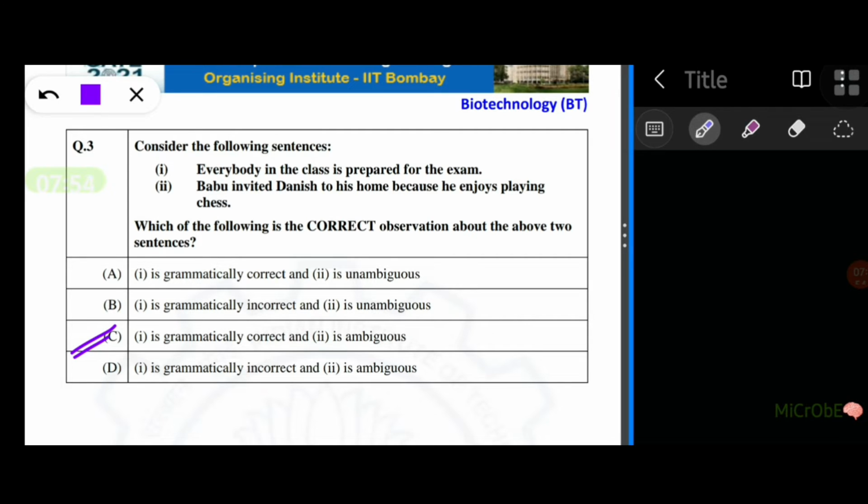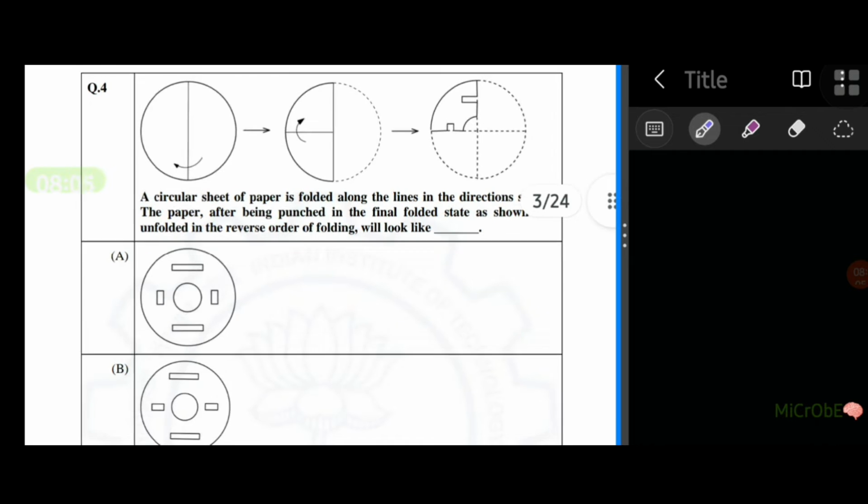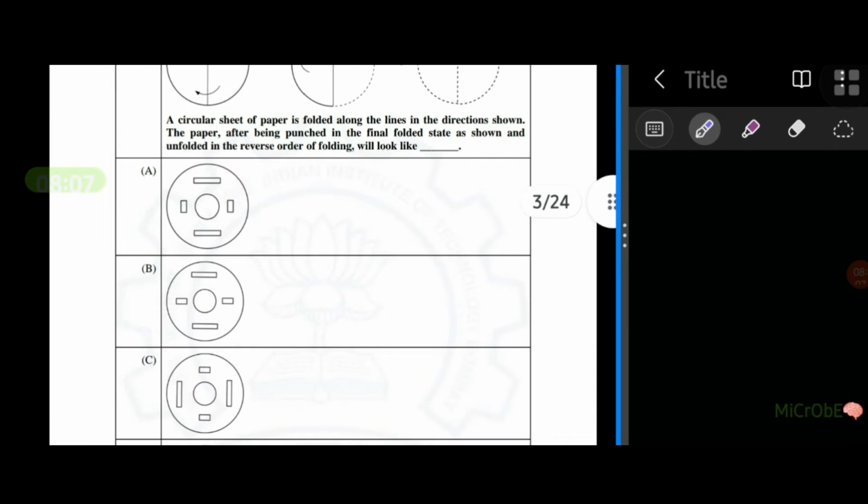Because the first option is grammatically correct and the second sentence is ambiguous. It's not giving any clear idea about what's going to happen. Moving on to next question.